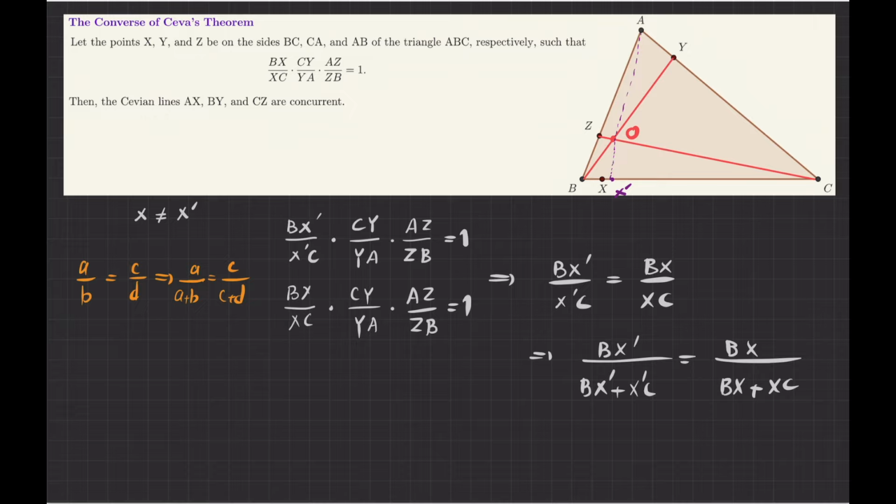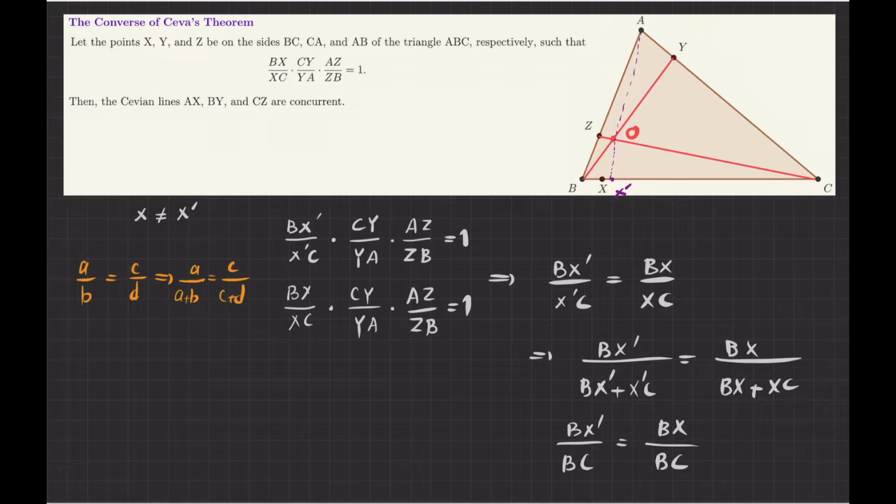And now, if I ask you what is BX prime plus X prime C: BX prime is here, X prime C is here, so if I add them up, it becomes BC. So the numerator is BX prime, and the denominator is BC. On the right hand side, the numerator is BX, but the denominator becomes again BC, because BX plus XC is also BC.